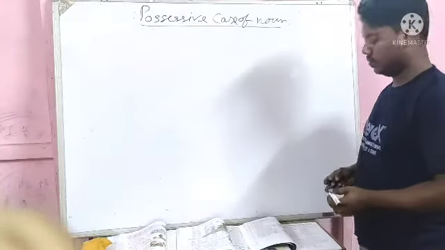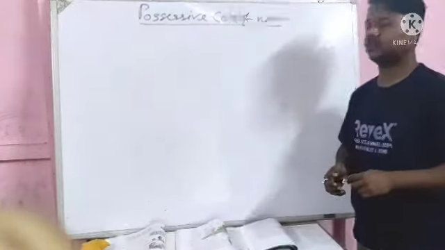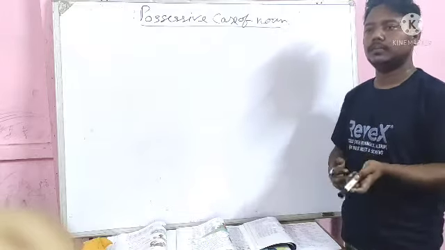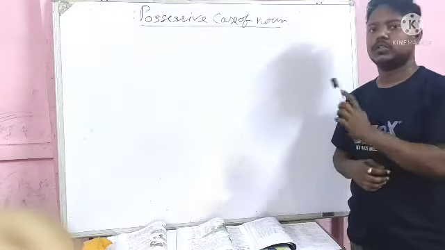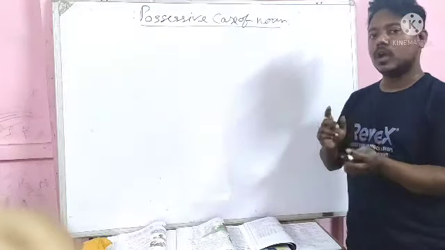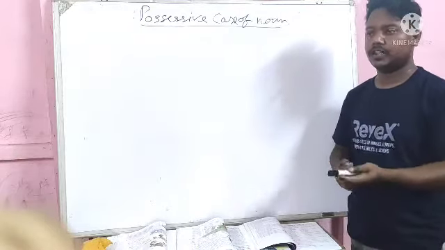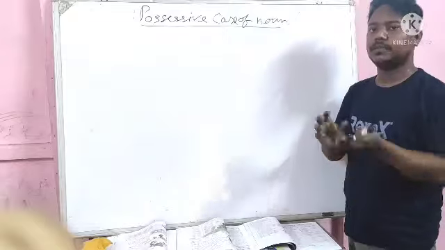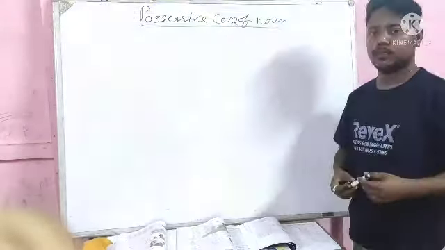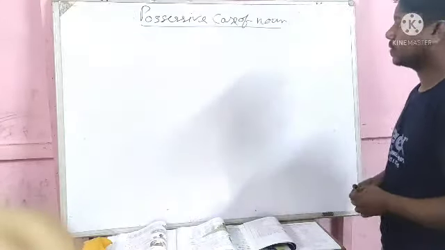Next, possessive case of noun. What is possessive or what is possession? Possession means a thing belongs to somebody or something. That means the owner of a thing. To express the ownership of a person or a thing, we use the possessive case with nouns.